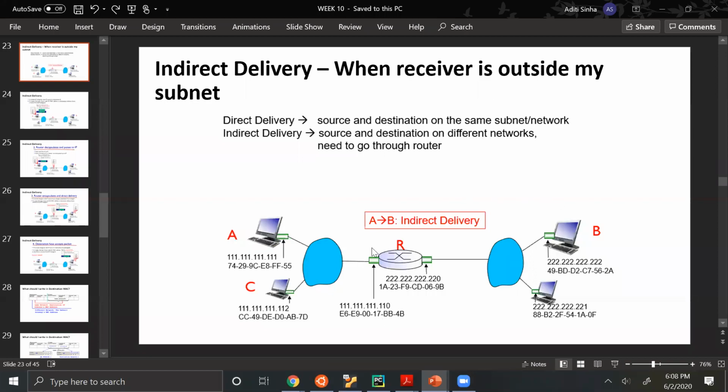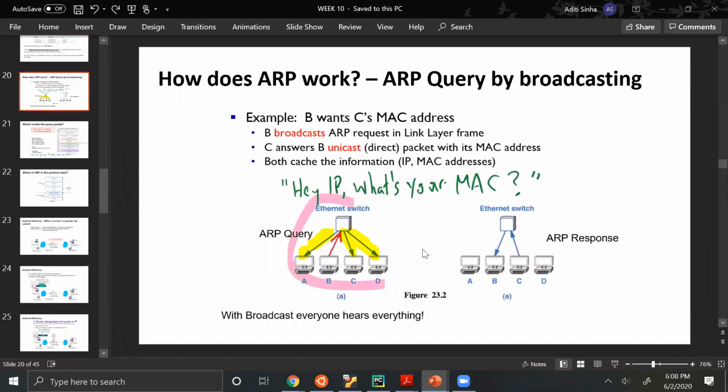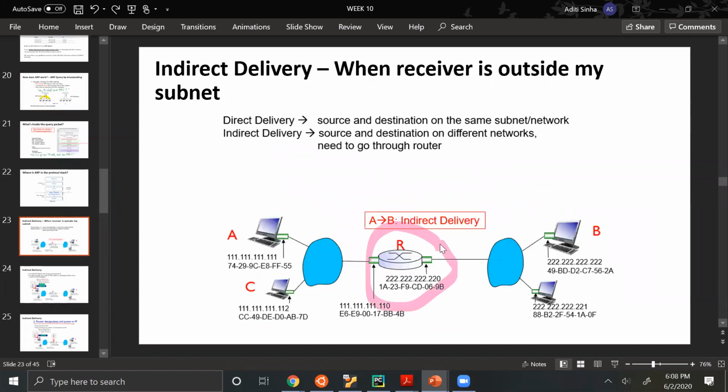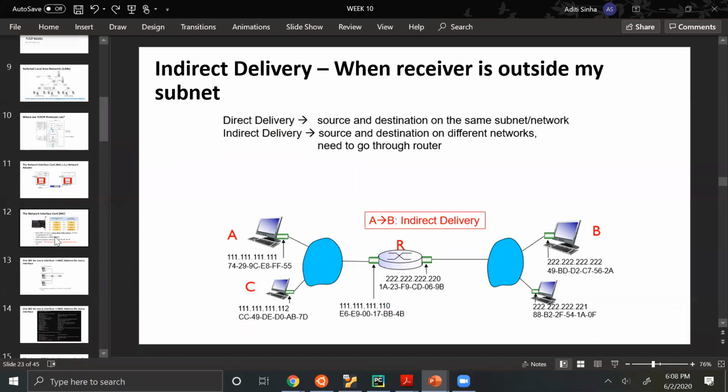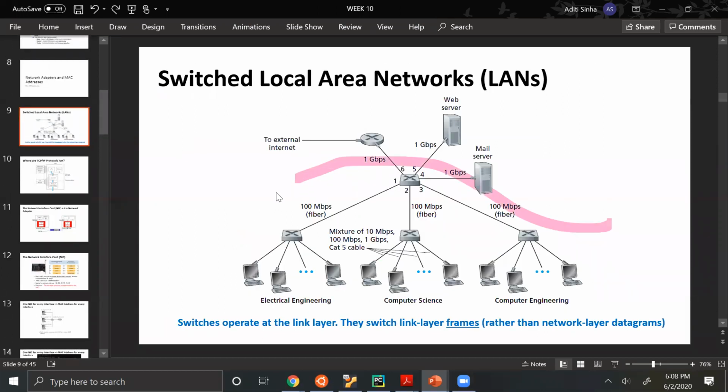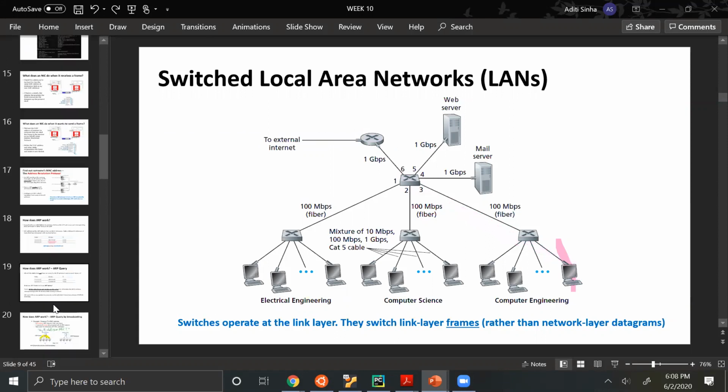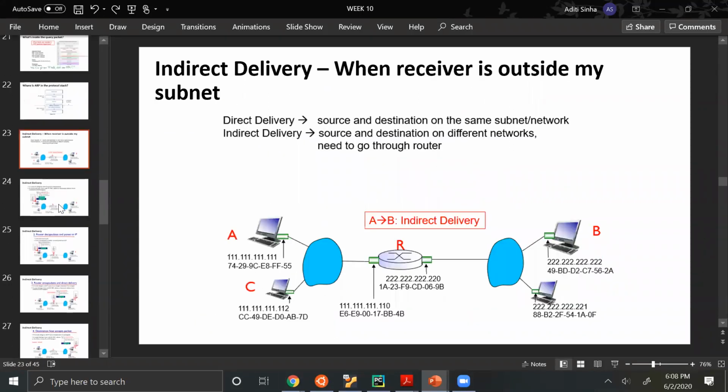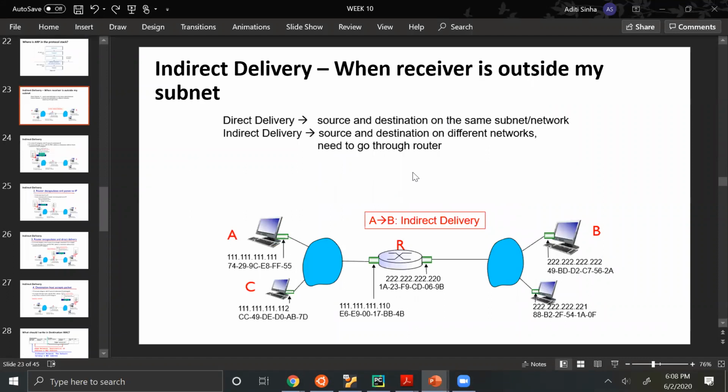So when I'm sending a packet to somewhere outside my network, because till now we have been dealing with inside my own network, because we are behind these switches. So inside my own network, everything is fine. But if I want to send packets outside my network, I will have to go through the gateway router. So similar to what I had shown earlier, if this is a network here, if I want to send a packet to somewhere outside this network, I will eventually have to go through this router to route it to the external internet. And now we look at how IP addresses and MAC addresses are changed.